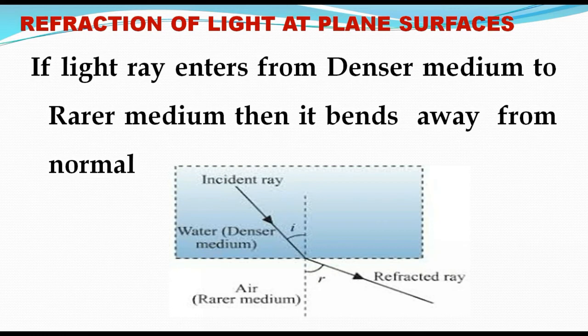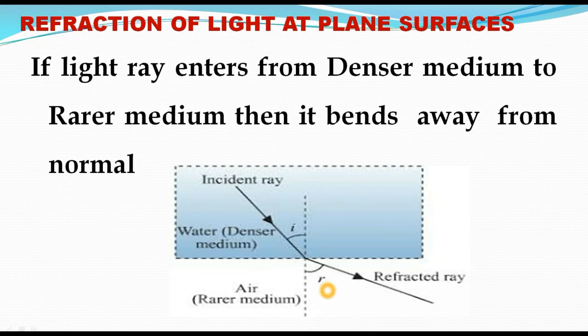You can see in this figure, the colored portion is the denser medium and the white portion is the rarer medium. In this figure, the incident ray travels from the denser medium to the rarer medium. So here the refracted ray bends away from the normal. In this case, the angle of incidence I is less than the angle of refraction.